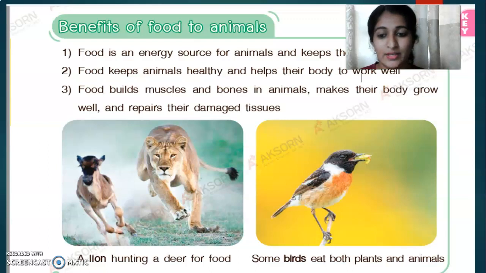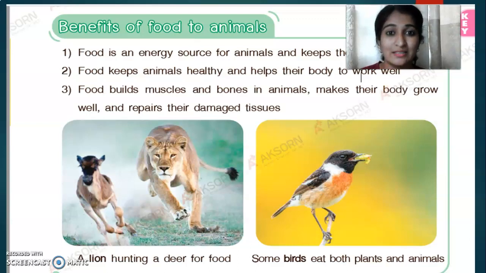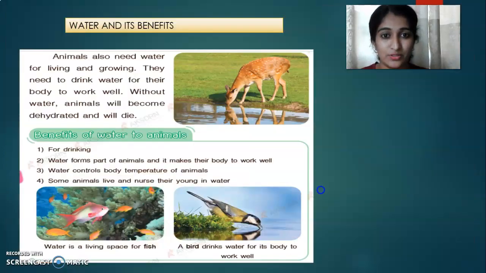You can see the lion is hunting a deer for its food. So all animals need food. You can see a bird. Some birds eat both plants and animals. There are some birds which eat small insects and they also eat plants. This is the benefit of food.